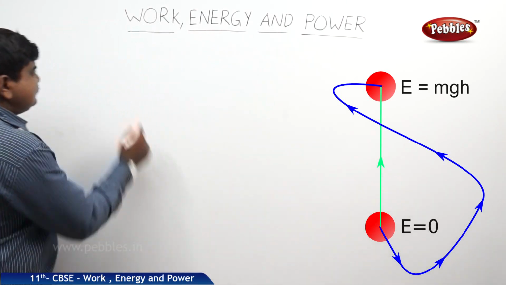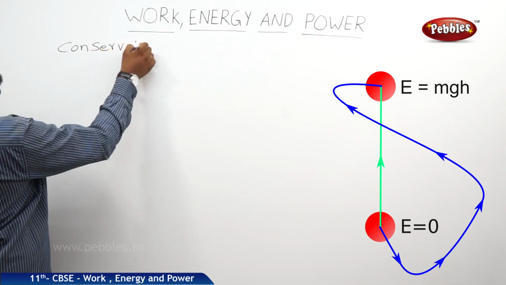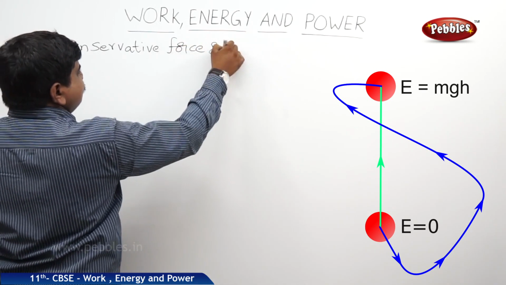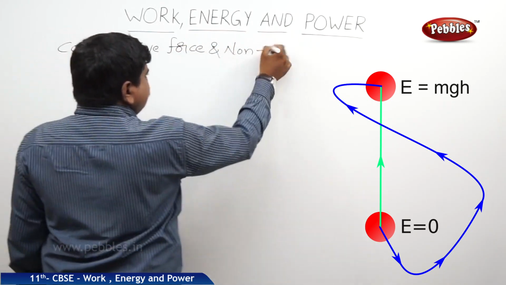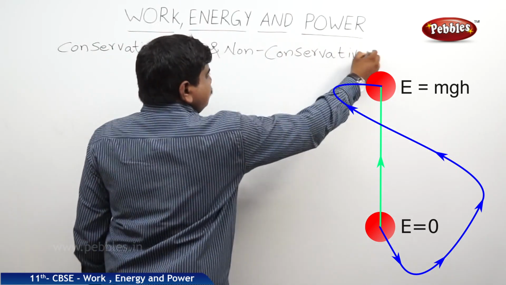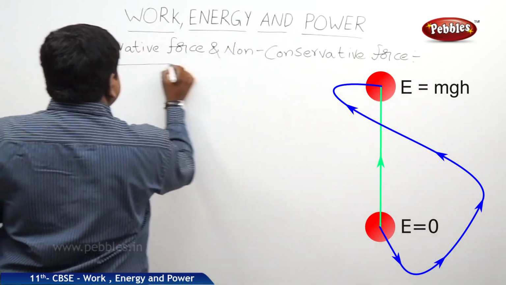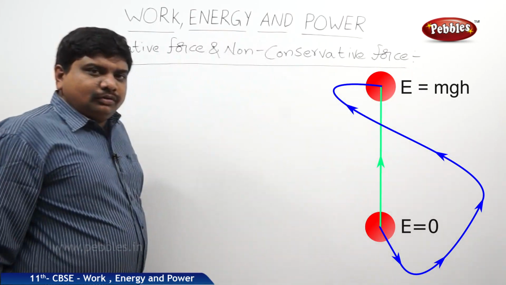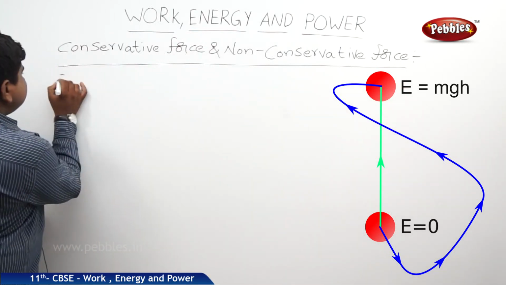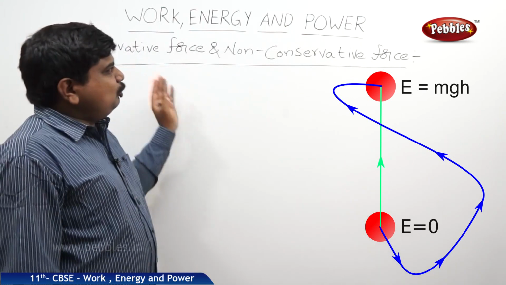The next concept is conservative forces and non-conservative forces. To do some work, the applied force is the minimum, essential physical quantity to be applied on the body.